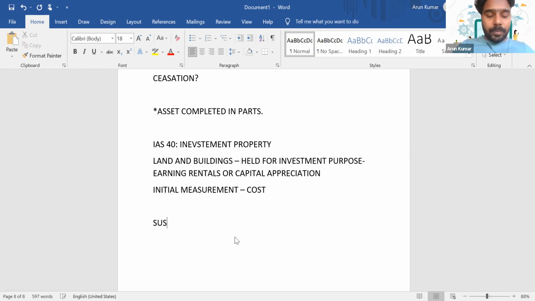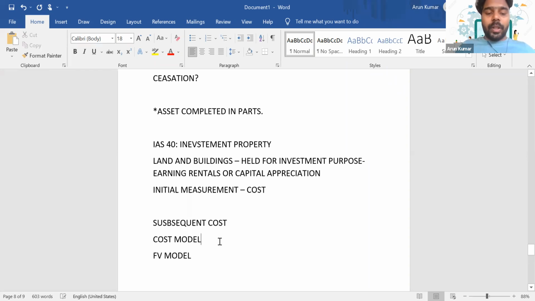And what about the subsequent measurement? We have two models, which is the cost model, and instead of the revaluation model, we will use a model which is known as fair value.